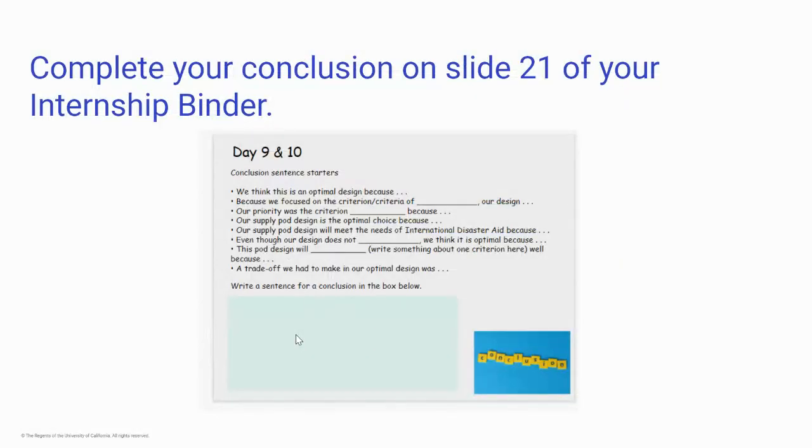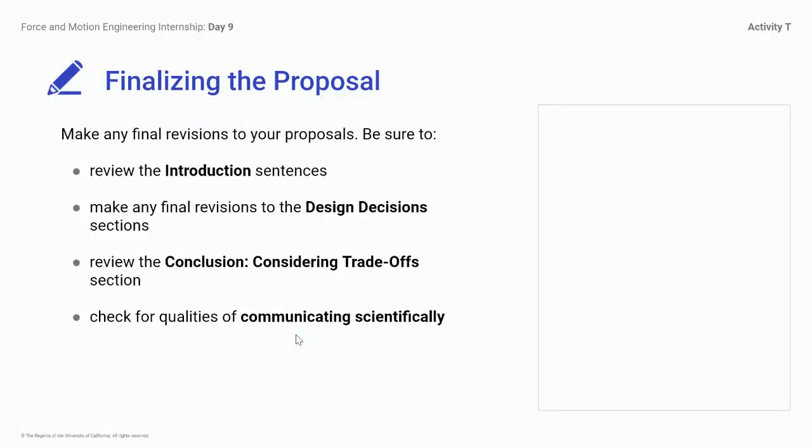So that is where you go to slide 21 of your internship binder, the last slide, and that is your conclusion. Here are some really great sentence starters that you could use to write your conclusion. It says write a sentence. If you want to put 2 sentences, that wouldn't be a bad idea. And that is where you wrap up the end of your internship binder.